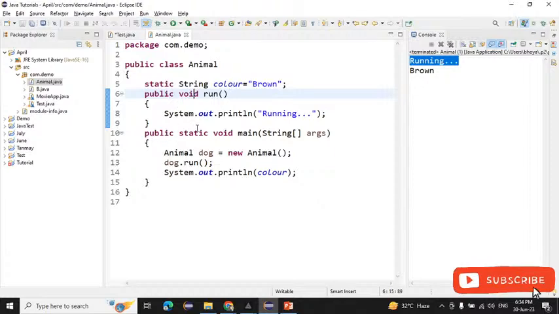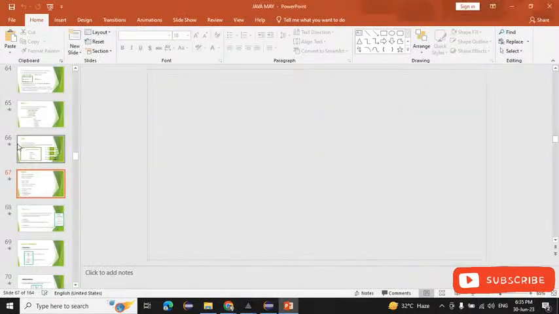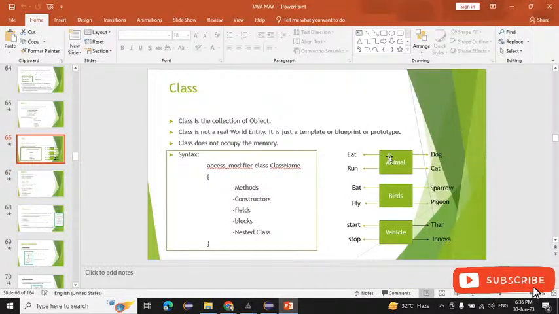Today's assignment is that you have to create a program on classes and objects. I have already shared the PPT in the group. Just try to create a class like that, and create an object with this name, and send it on the group. Try to create methods like eat, run, eat, fly, and send it on the group. We have to create three programs: animal class, bird class, and vehicle class. Inside one single class, you have to create two behaviors: eat and run, eat and fly, start and stop.